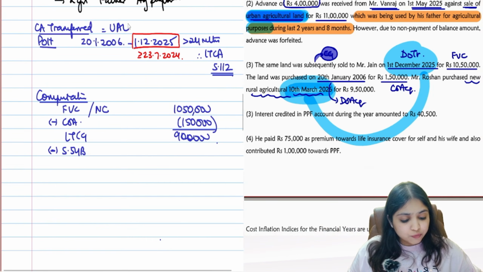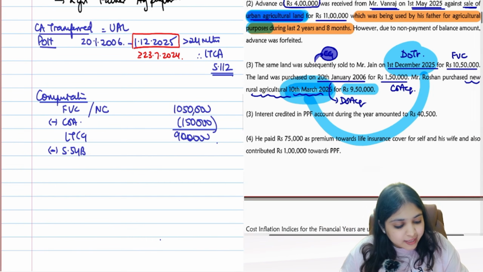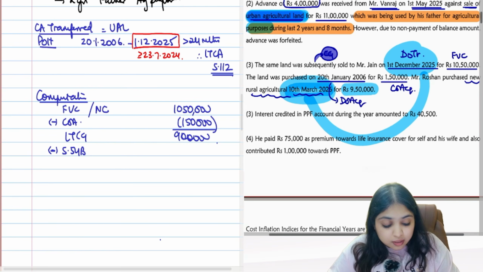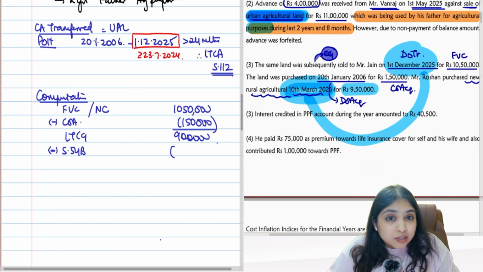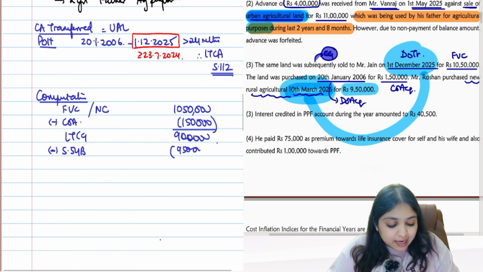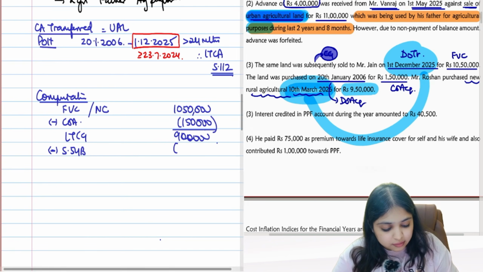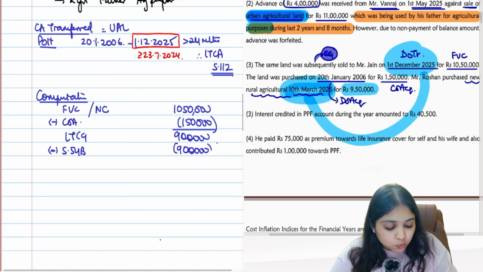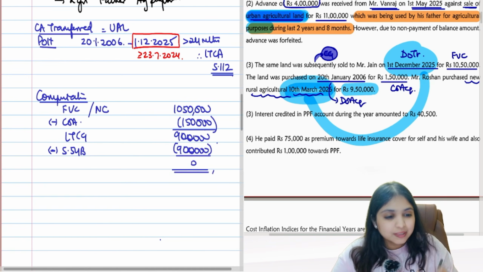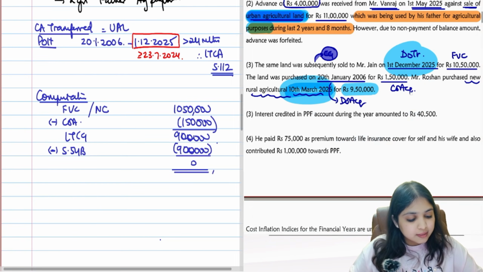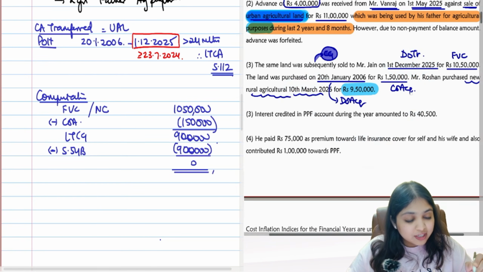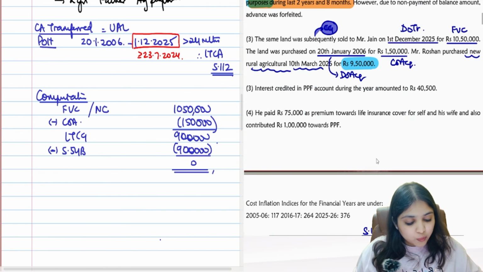So come on, guys. All your conditions are fulfilled. Now at least will you give me the exemption? 9,50,000. Can I subtract 9,50,000? If I subtract 9,50,000, I will get a negative number. Is that okay? No. Exemption cannot be more than the capital gains. So therefore you will restrict it to 9 lakh rupees. So what's your taxable capital gains now? Taxable capital gains is 0. This was pretty interesting. Yes, guys, can I take you forward now?